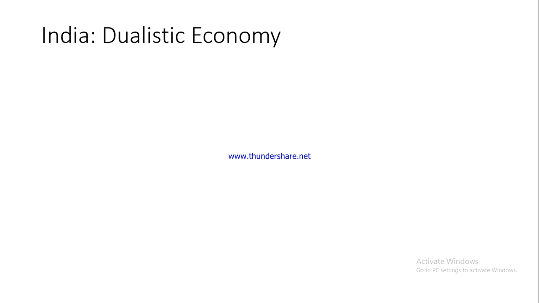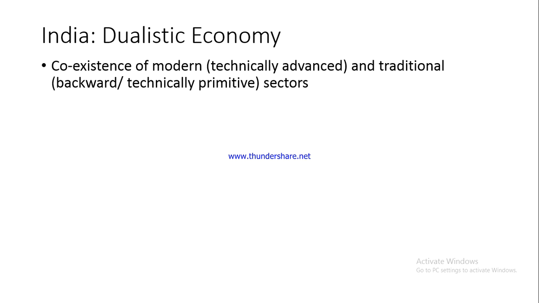Fine. Now what do we mean by a dualistic economy? We need to understand this first. Dualistic economy is an economy in which there is coexistence of modern and traditional sectors. Fine. So both the modern and the ancient or the traditional sectors are present. So you find technologies which are modern also, and in some parts there are technologies which are traditional technologies. So both being used simultaneously in different parts of the economy, different sections of the economy, right?